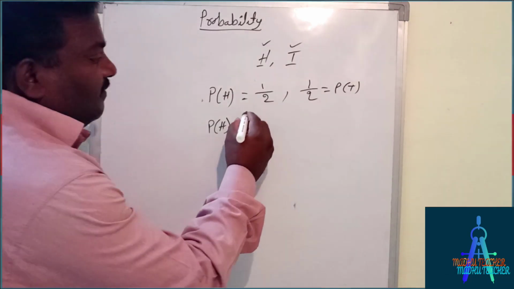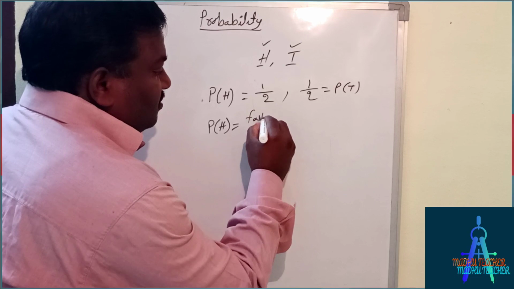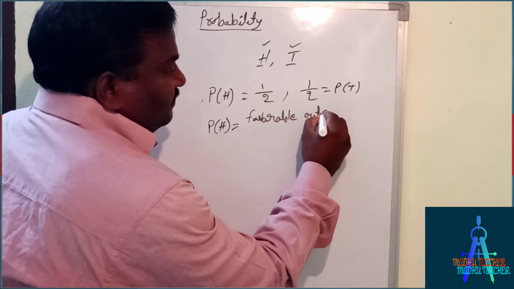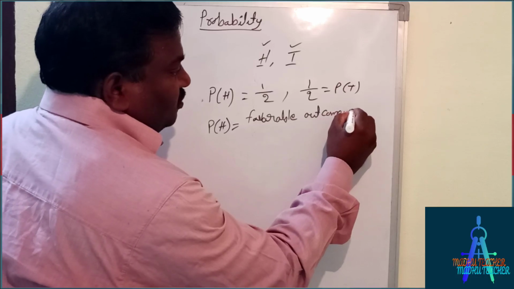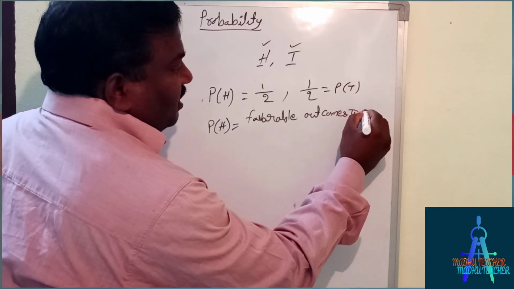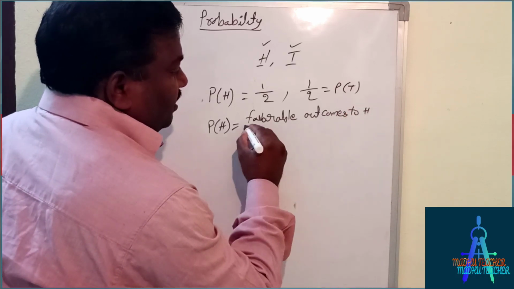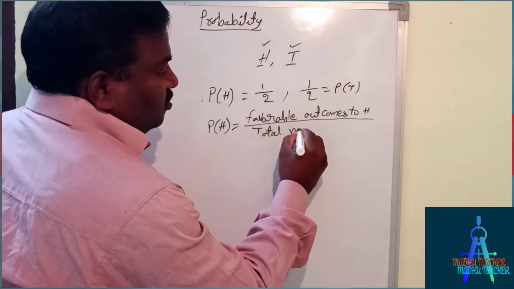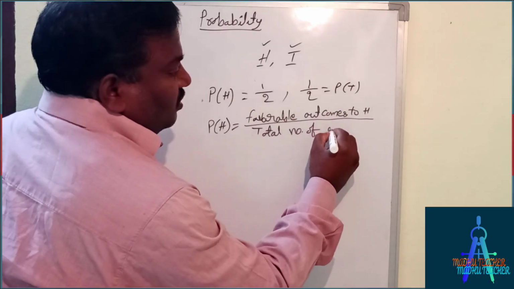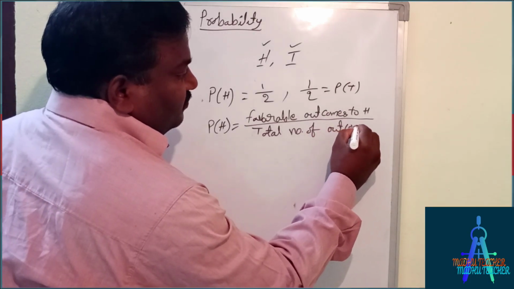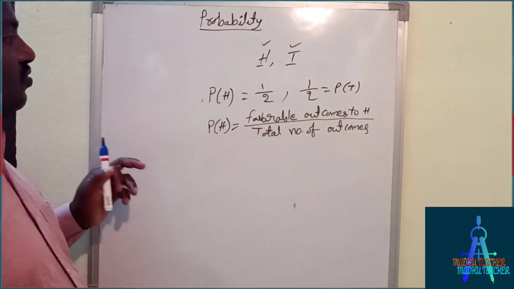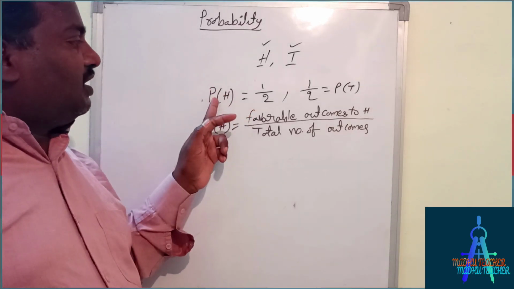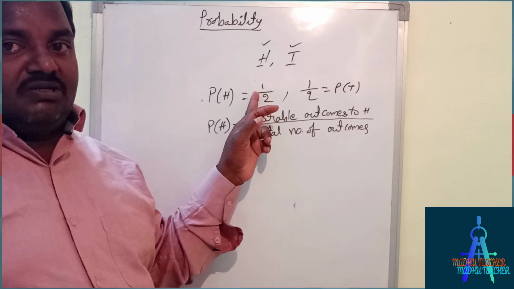That is favorable outcomes to H by total number of outcomes. So this is the probability, the probability of a collection of chances.